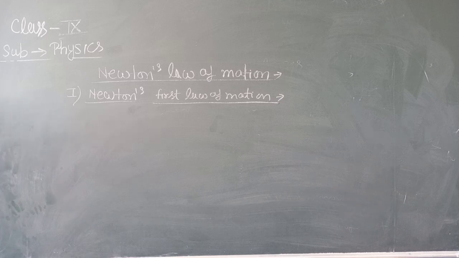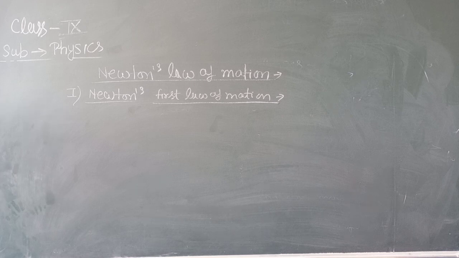If you apply an external force, then the state of the object changes. If an object is moving and you apply an unbalanced or external force, then the motion of the object will stop, or you can stop the moving body. And if you apply an external force on the object when it is at rest, then it moves.